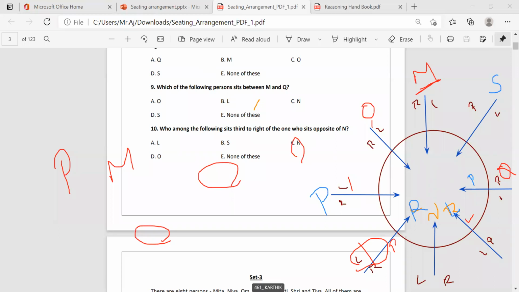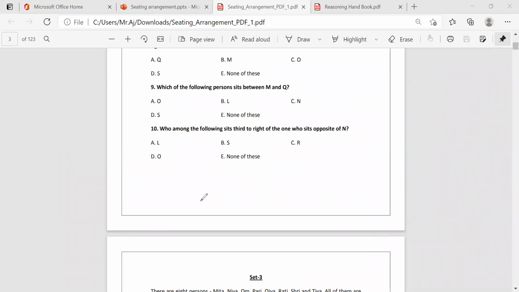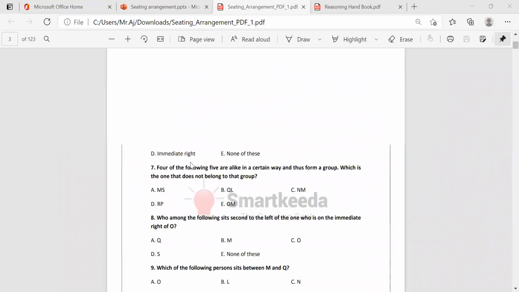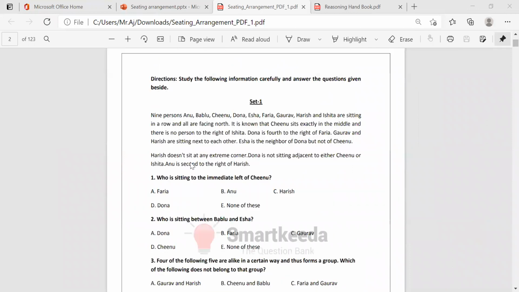Is it clear? Okay, then these were the problems. Now we'll move to the first question. Okay, study the following information. 9 persons: Anu, Bablu, Chinu, Dona, Isha, Faria, Gaurav, Harish, and Ishita. 9 members are sitting in a row and all are facing north.